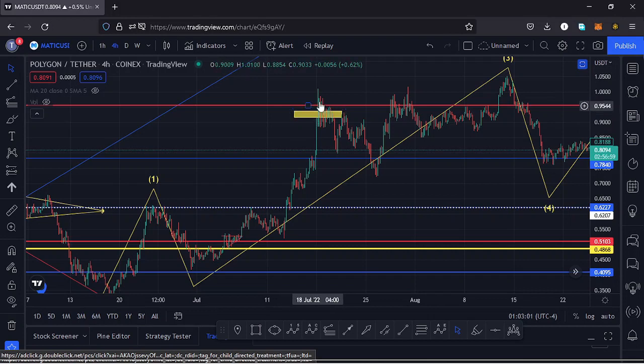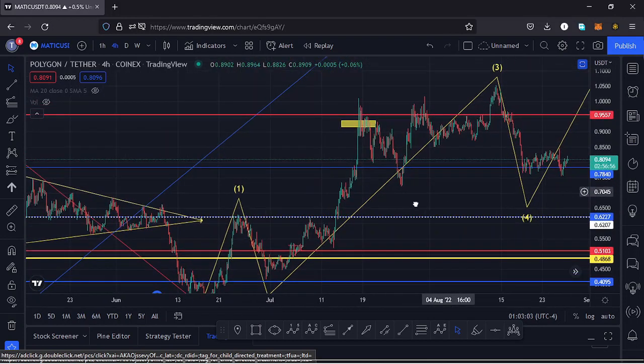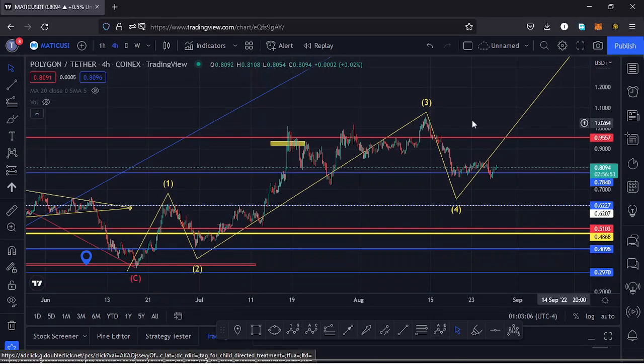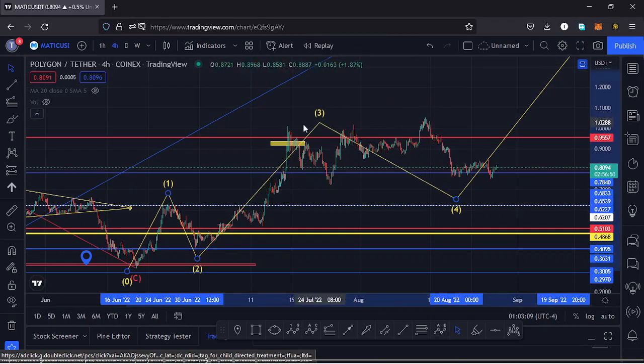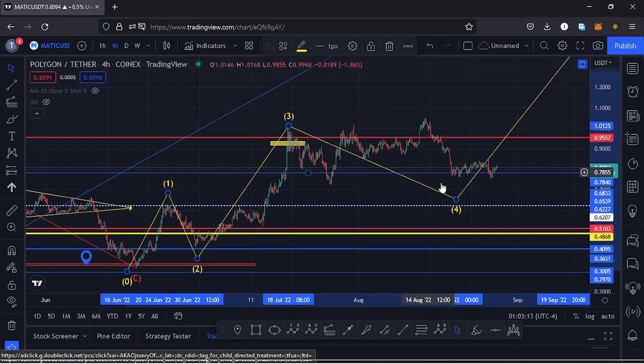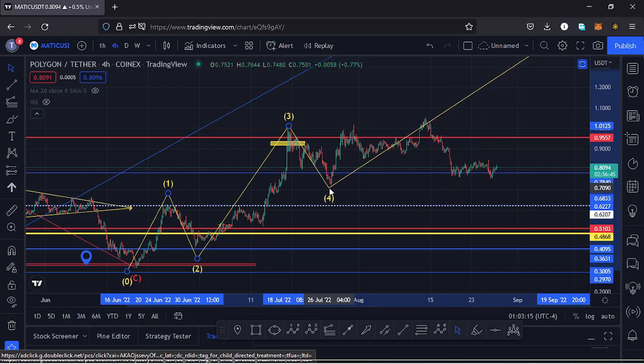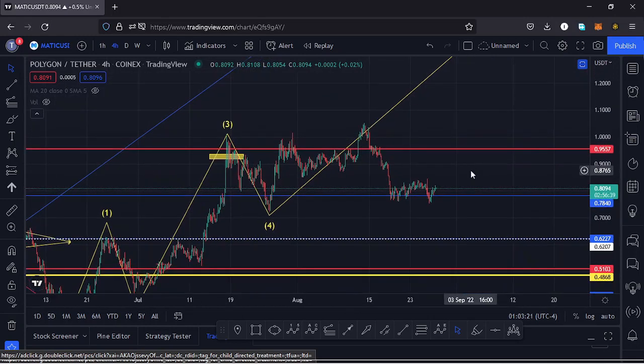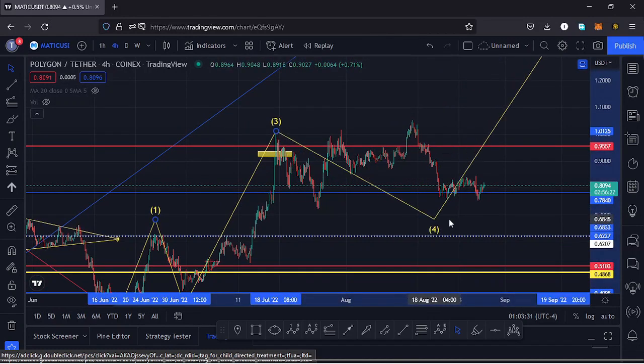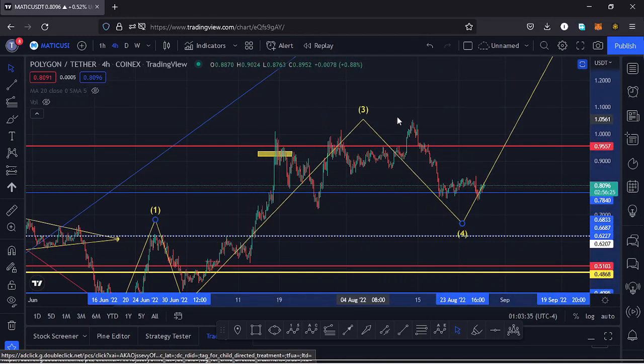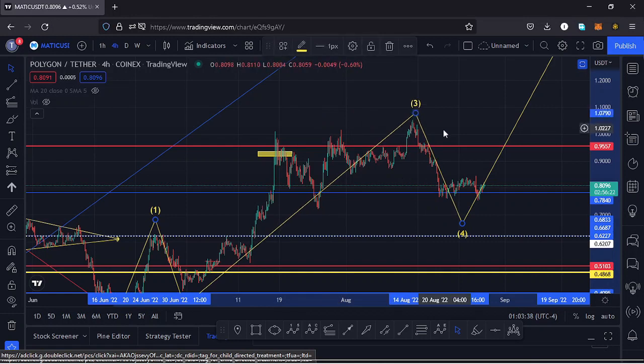We even overshot our target area for that third wave to the upside, and initially here on the charts I had the high for that third wave to the upside right here at around the $1.02 mark, and I also had the wave 4 down here. That is what I had initially here on the charts, but the moment we managed to break above the key area of resistance at around the $0.95 mark and made a new high at around the $1.06 mark, that made me change my Elliott wave structure, having the new high at around the $1.06 mark as the new high for that third wave, and whatever we are seeing down here is the formation of our fourth wave.